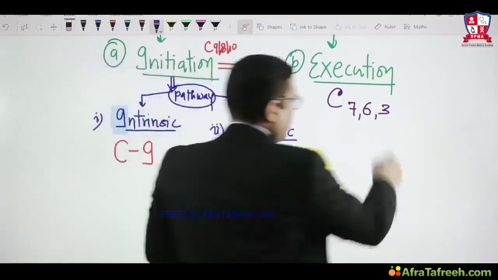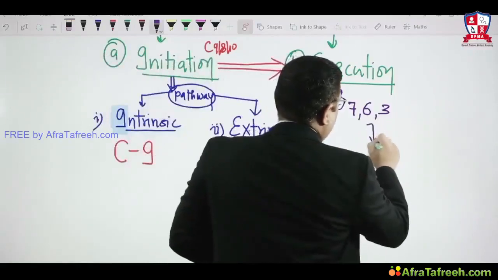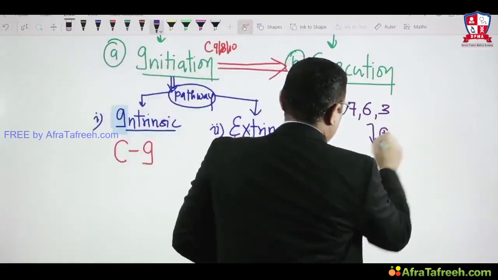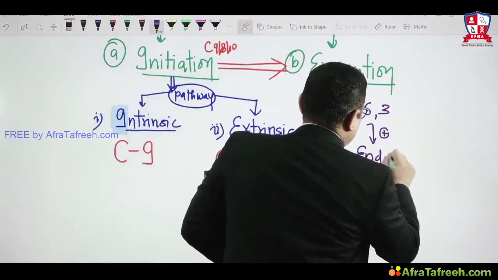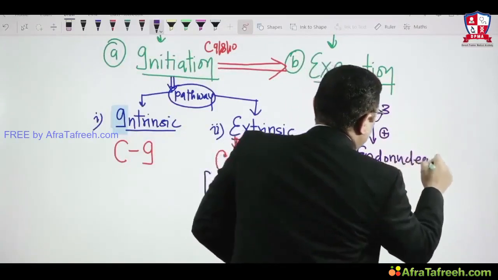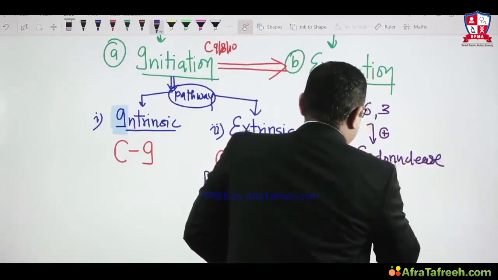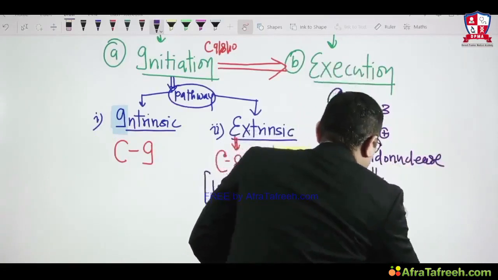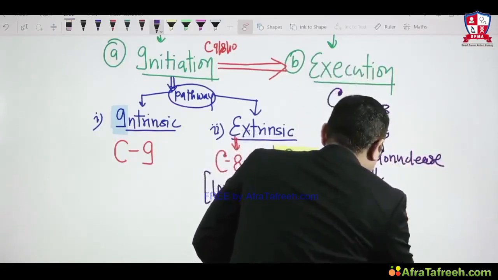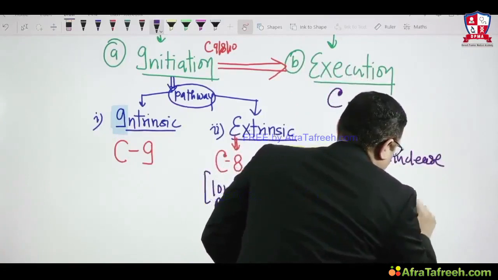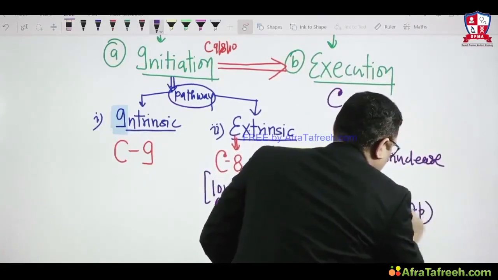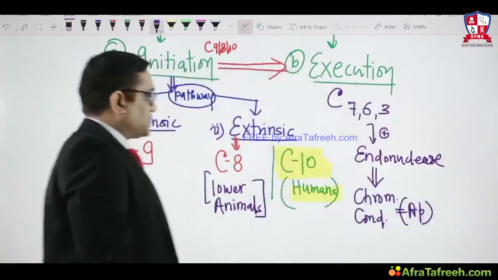Once they are activated, they will activate endonuclease, and because of the endonuclease activation, nuclear DNA will be damaged and there will be chromatin condensation, which I said is most characteristic of apoptosis.